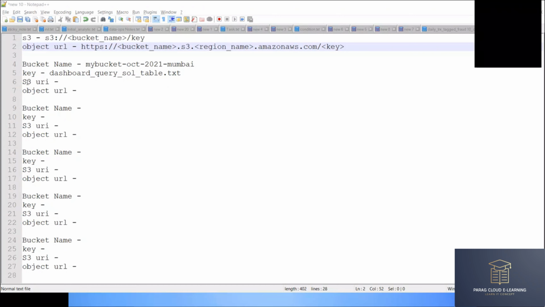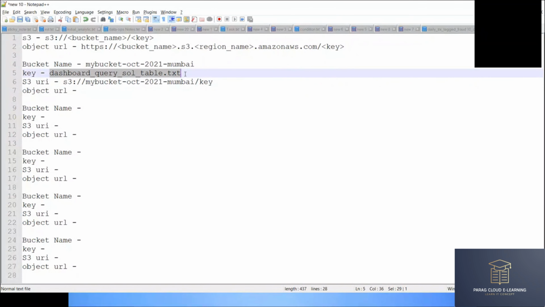So let's go and create the S3 URL. This is the format. I will copy it here. So generally, what is key? Key is the name of your file, the name of your object. What is the bucket name here right now? My bucket of October 2021. I will replace this and put it here. What is the value of key? This is the value of key.